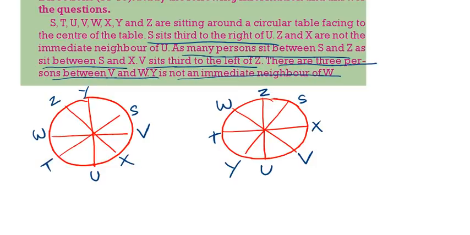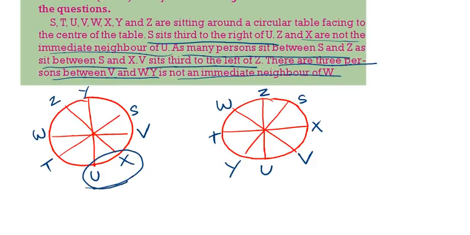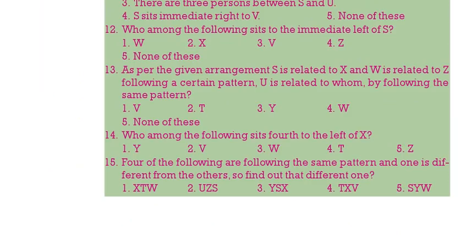Now here what is given? Z and X are not the neighbors of U. But here X is the neighbor of U. So this one is wrong. This one is correct.